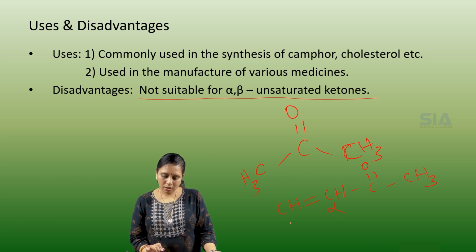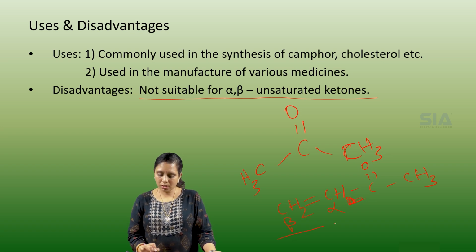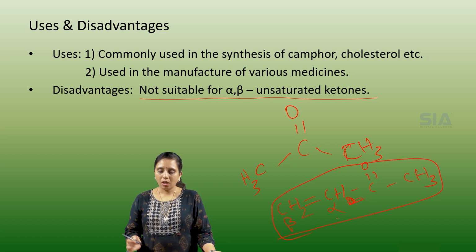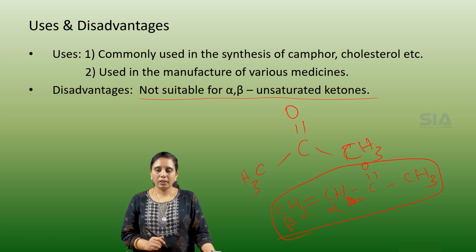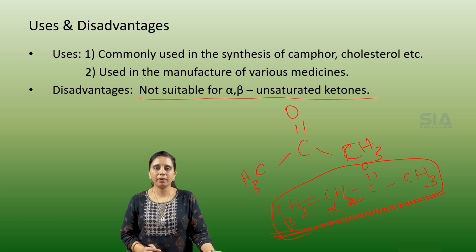Now this is alpha, this is beta. This is an alpha beta unsaturated ketone. This type of compound cannot be converted into alkanes with the Wolff-Kishner reduction reaction.